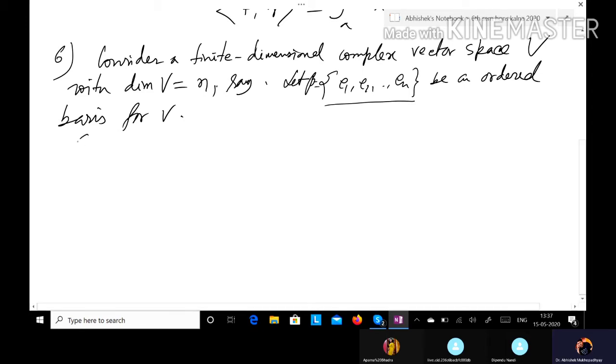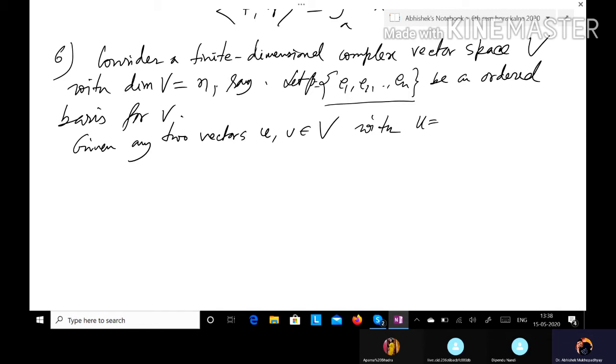So given any 2 vectors u, v in the vector space V, if we consider the linear combination of e1, e2, ..., en for the vector u, then we will find n unique scalars, and these scalars are called coordinates.